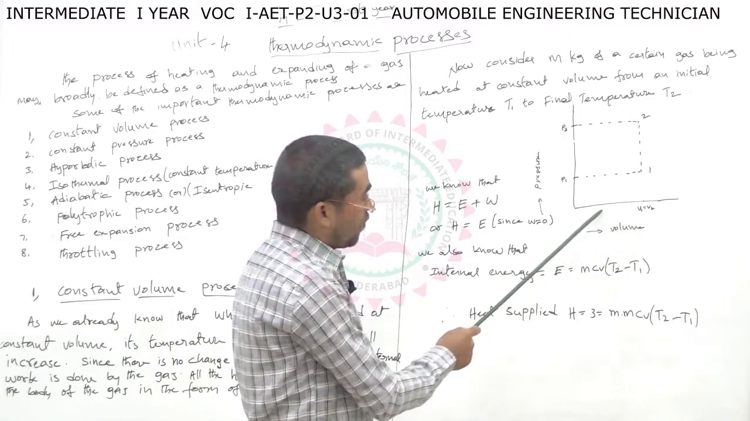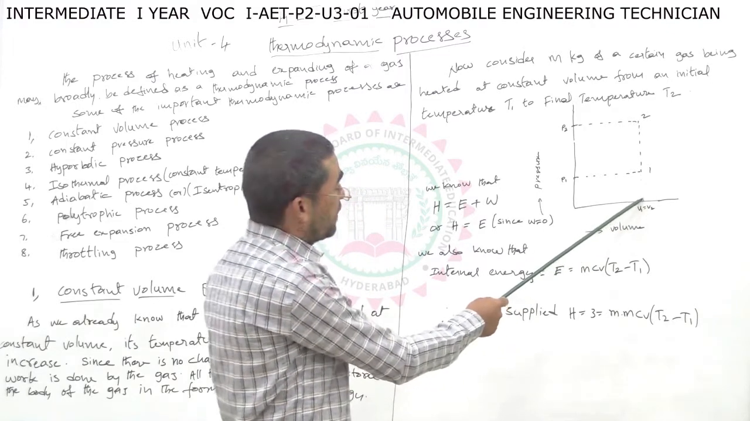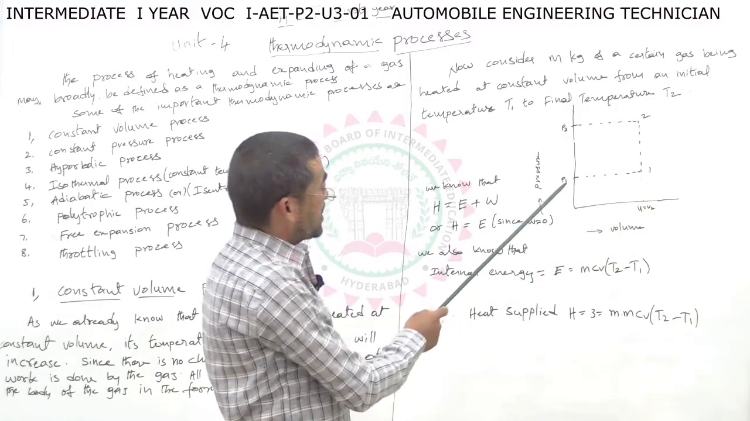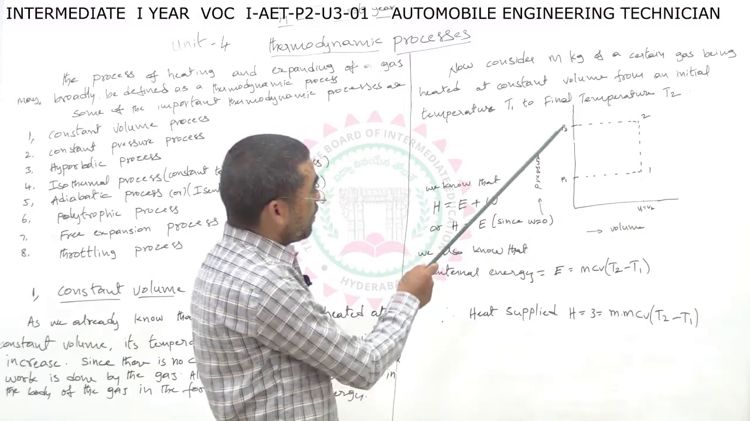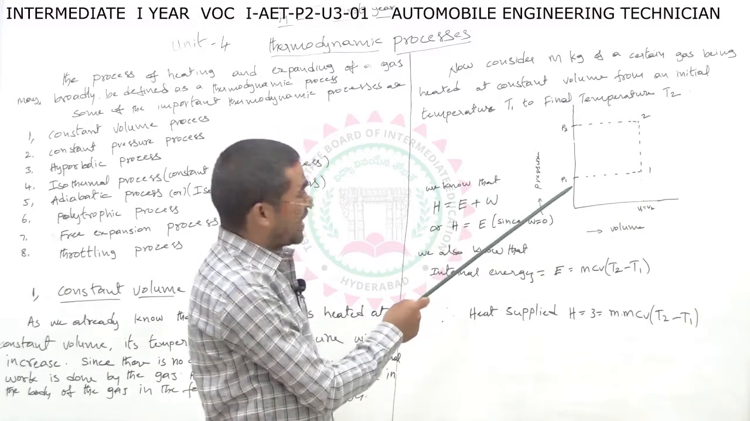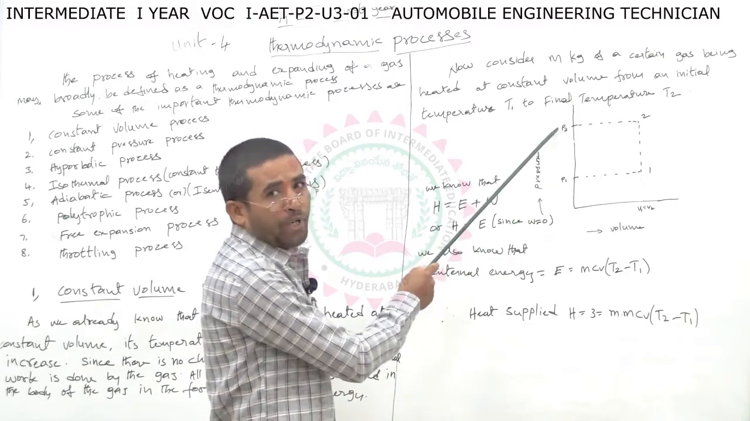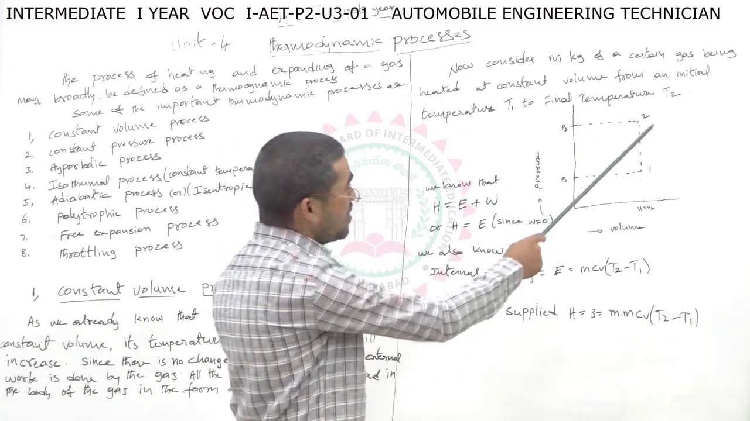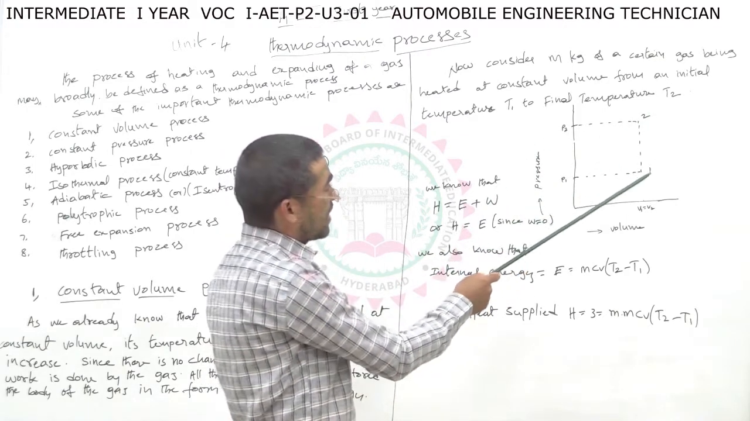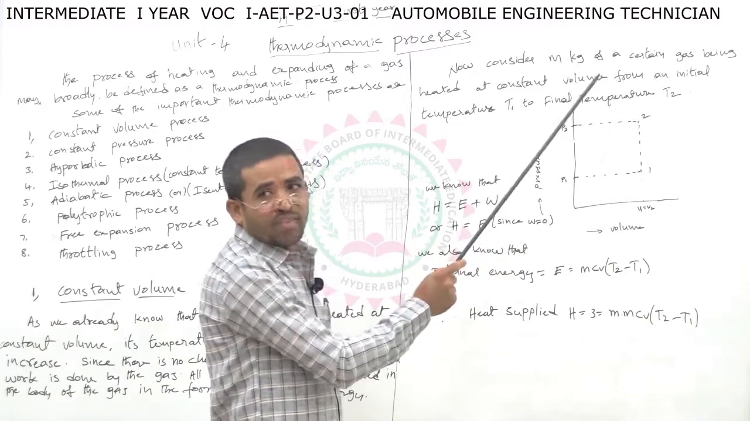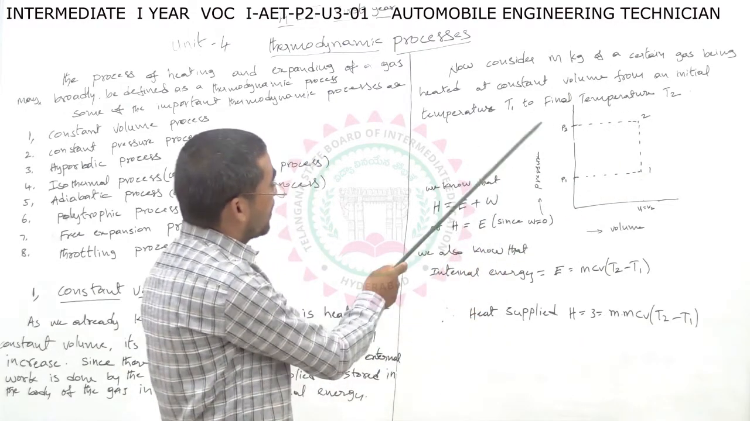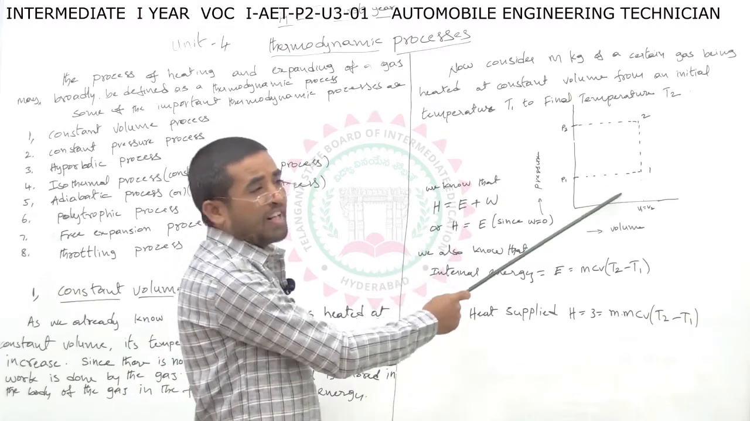So this one is the volume line. Volume is constant, V1 is equal to V2. Pressure increases from P1 to P2. At the same time, temperature also increases from T1 to T2. This is the constant volume process diagram.